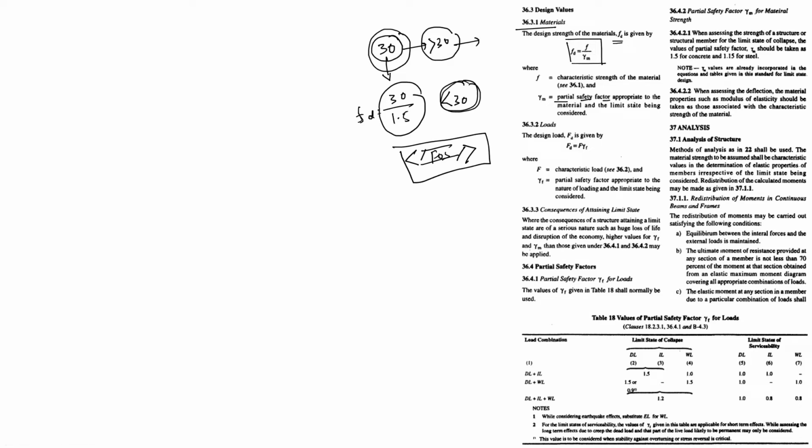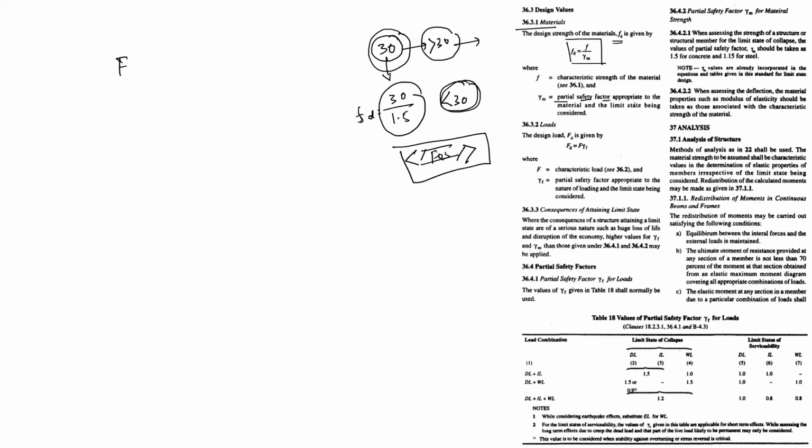Okay, load. Now for the load, design load FD is F into gamma F. Gamma F is the partial safety factor. So again I will talk in this manner. Suppose FD is the design load, F is the characteristic load.